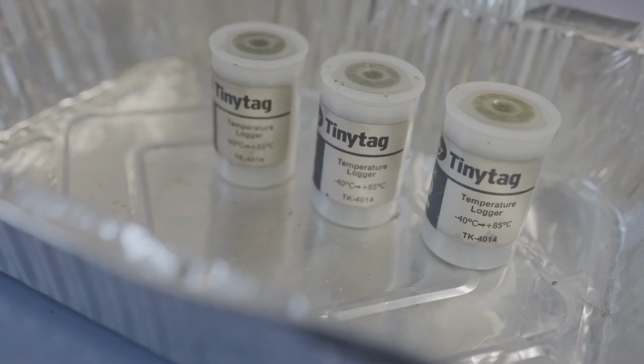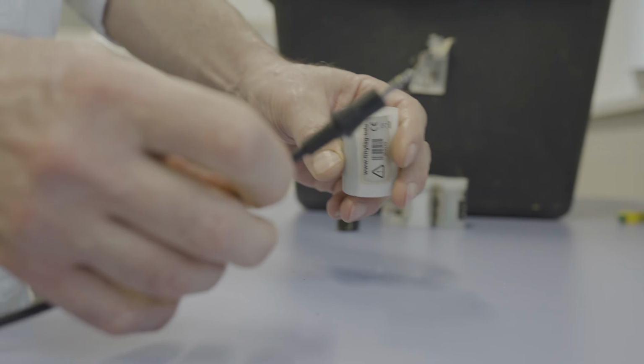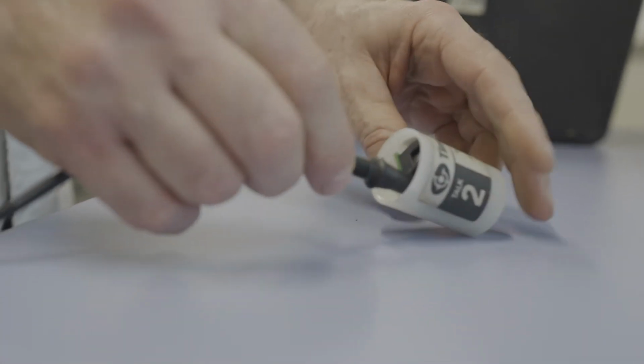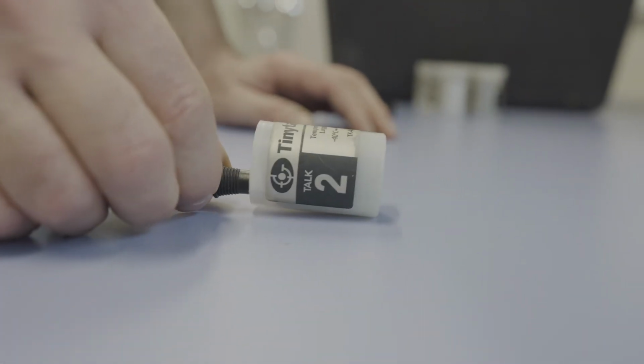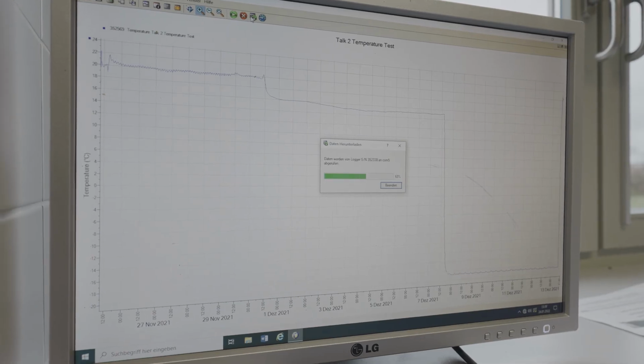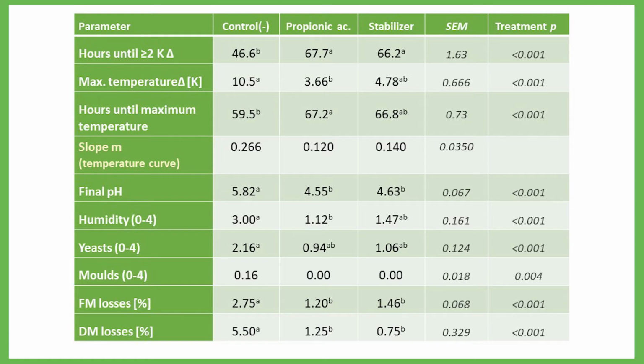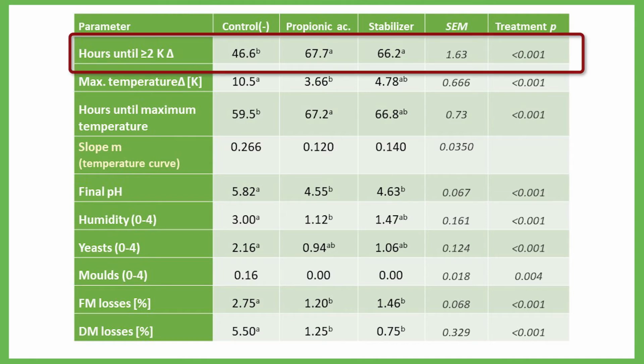The data logs are read out. The time to reach 2 Kelvin above ambient is recorded, including the maximum temperature. We get to the evaluation. From the temperature data, the following is recorded. After how many hours was the sample 2 Kelvin above ambient? This time is a decisive criterion for the evaluation.